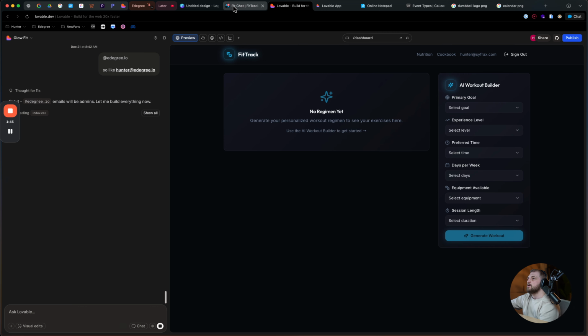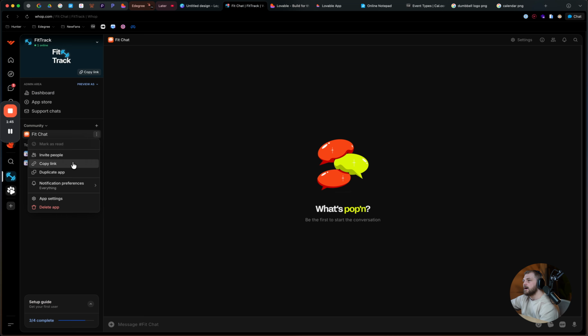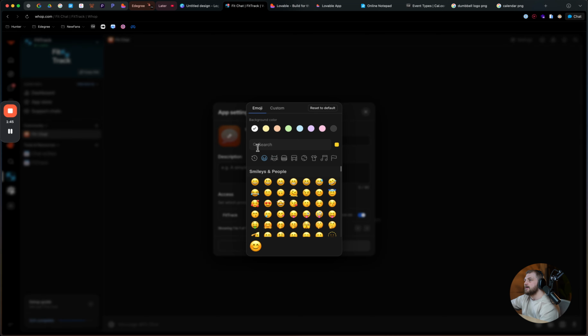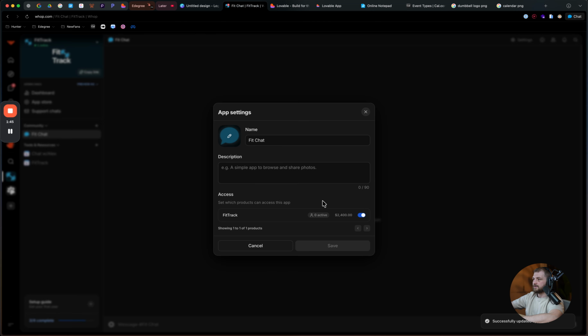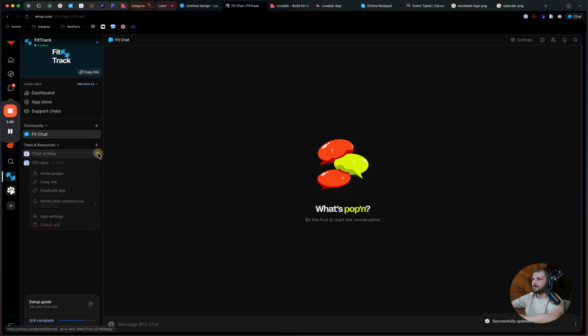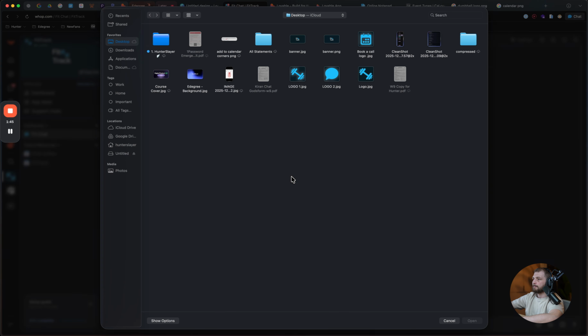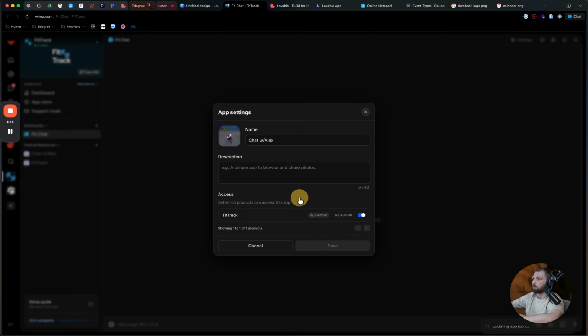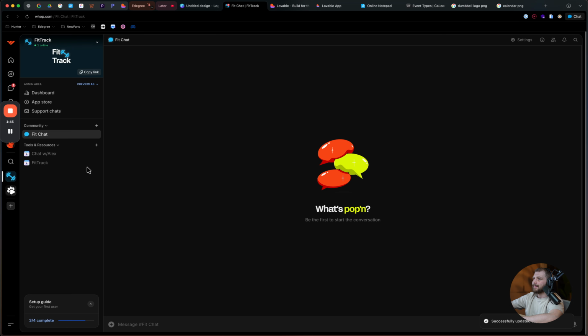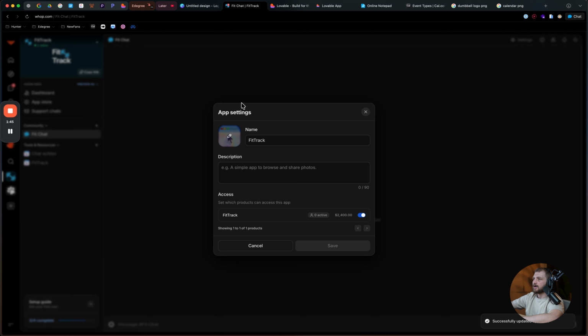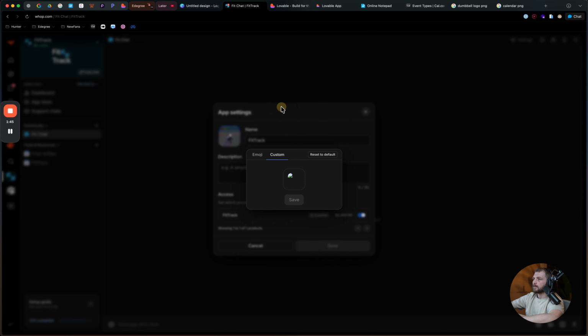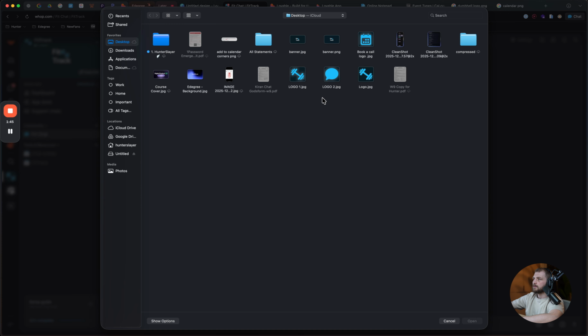Okay, so now we have all of the icons. So let's click app settings. We're going to update the chat icon to just fit the scheme, of course, right? And then app settings. And then we have our FitTrack, which is our actual app, which is, I think, this one.